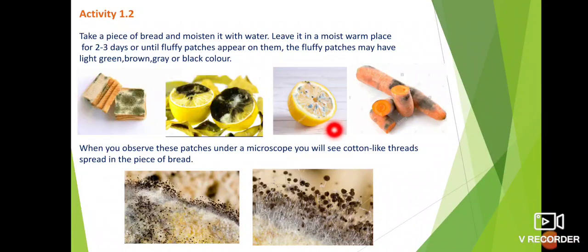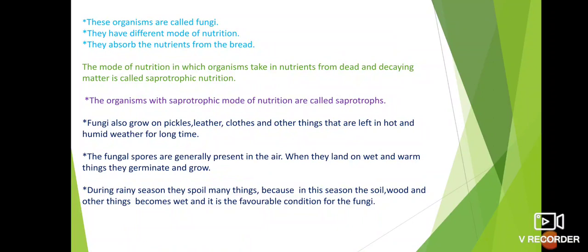Next study. See, we have understood that some patches appear on bread or fruits when we keep it for 1 to 2 days. What are these organisms? What are the characteristics of these organisms? Let's study. See here, these organisms are called fungi. The fluffy patches which appear on a bread or a fruit, these organisms are called fungi. They have a different mode of nutrition.